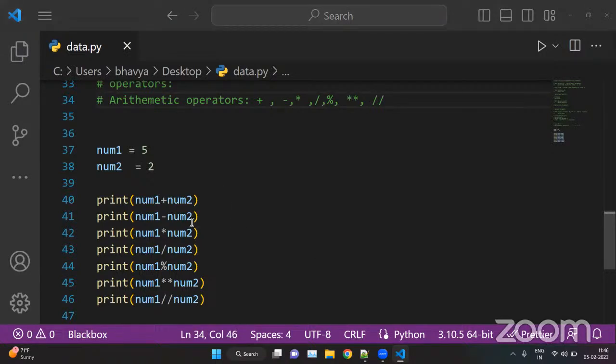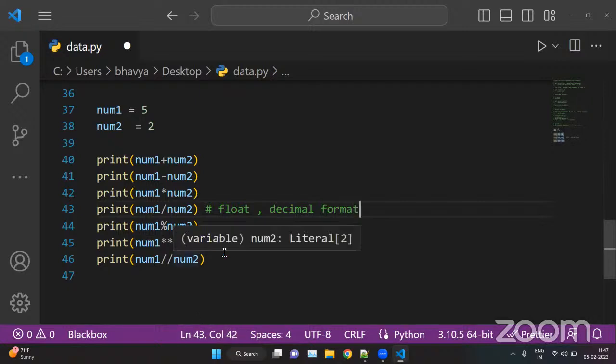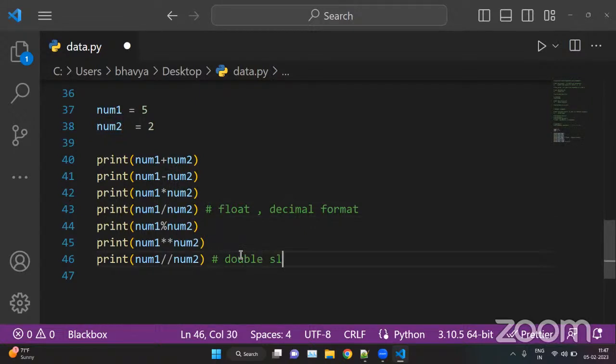Okay, so this is plus, subtraction, multiplication. This is float division. Float division means this will give you output in decimal format. Okay, so it is in decimal format. And we have modulus, exponential, and division. So we have two divisions. First one is single slash, second one is double slash. So this double slash is integer division.